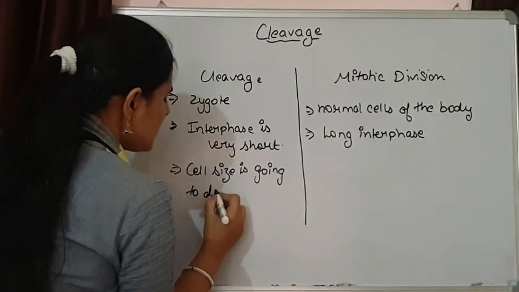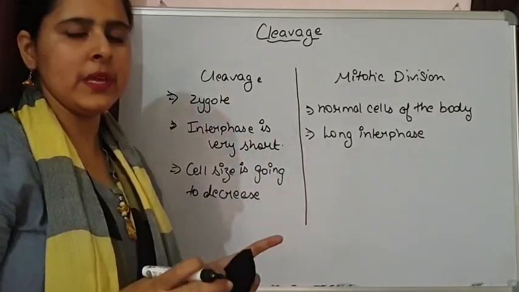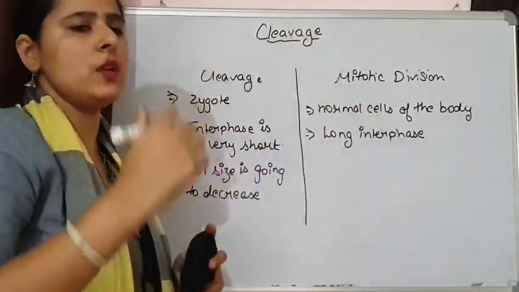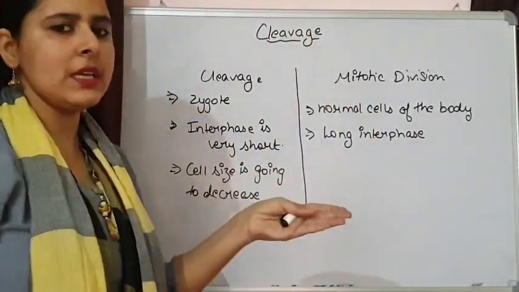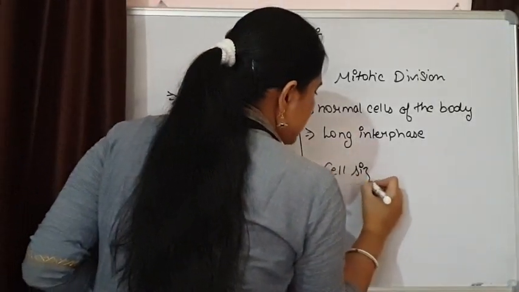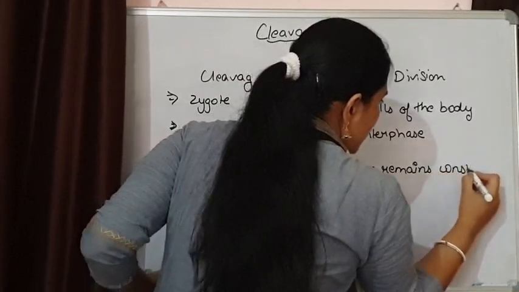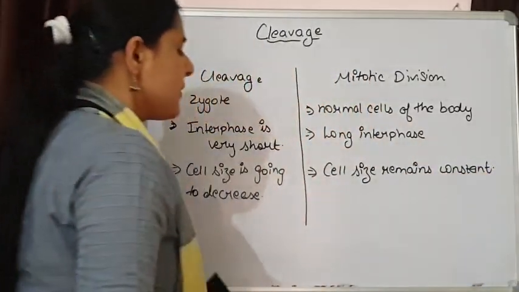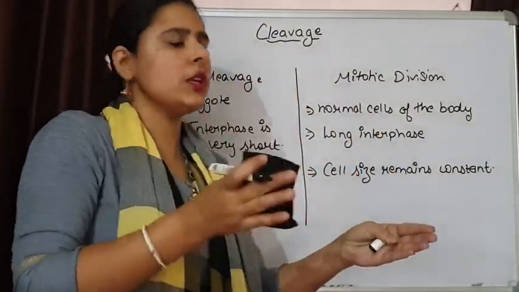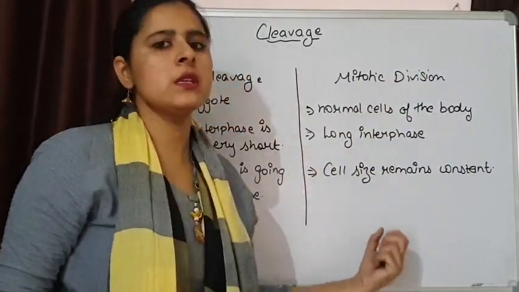We will see how this is happening. Here cell growth is not taking place, but when one cell is formed it continuously undergoes a second cleavage, then a third cleavage, so the cell size is continuously decreasing. In normal mitotic division the cell size remains constant, because once a cell undergoes division it grows in size and later undergoes a second division, so the size of the cell is always maintained.